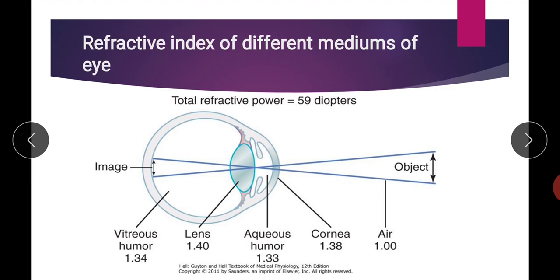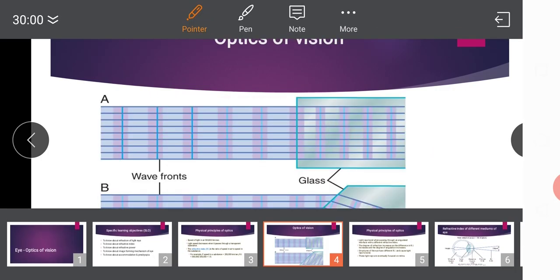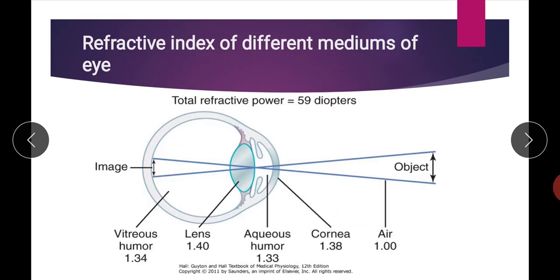The difference in the refractive index between air and cornea is 0.38. The difference between cornea and aqueous humor is 0.05. The difference between aqueous humor and lens is 0.07, and the difference between lens and vitreous humor is 0.06. So, the maximum difference in refractive index is between air and cornea, that is 0.38, and that is why the maximum refraction occurs at the corneal interface.